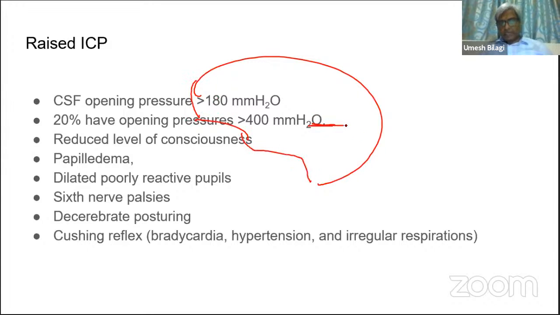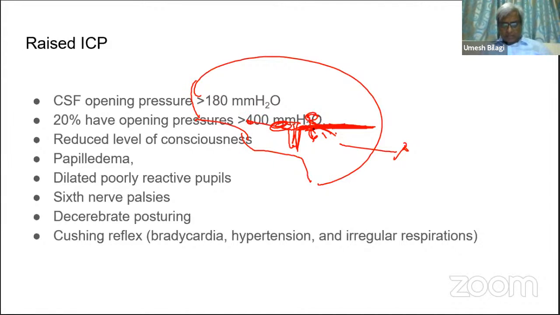Here there is a tentorium. This is the pituitary fossa. This is the posterior fossa. Here is the tentorium cerebelli. So the cerebrum here, transtentorial herniation will compress the third nerve here, the third nerve which goes to the eye.